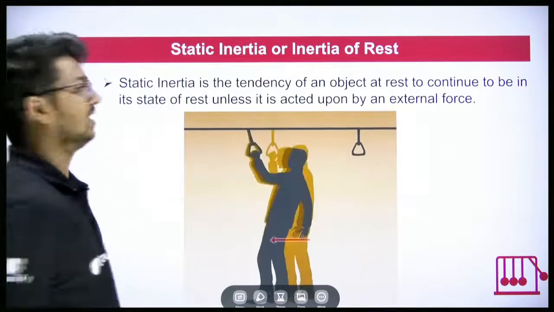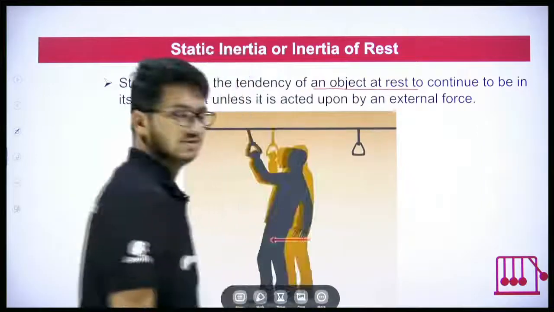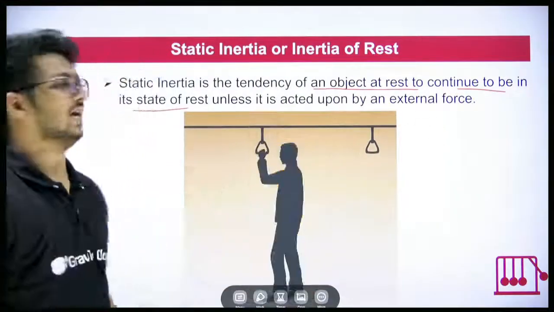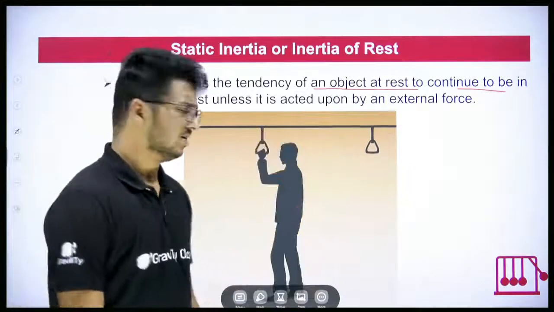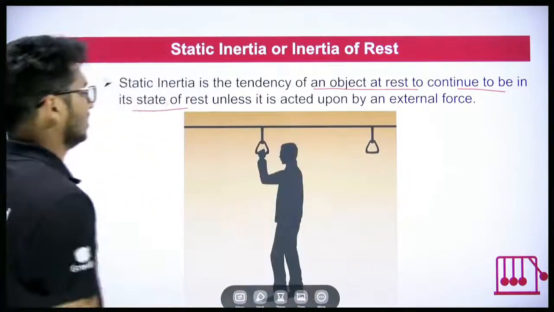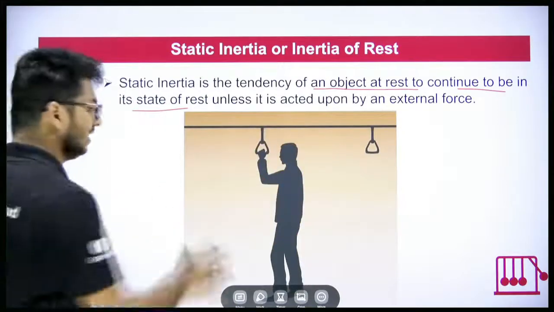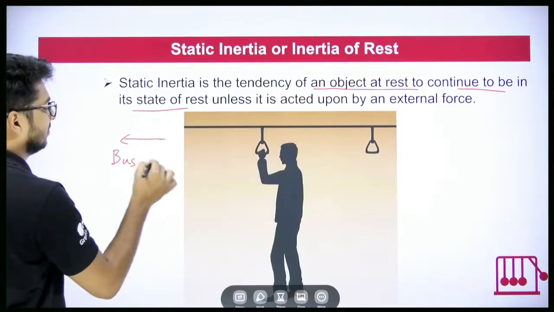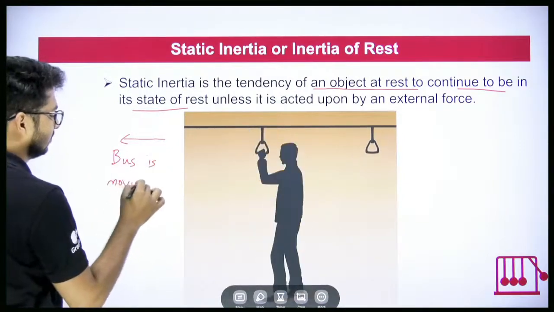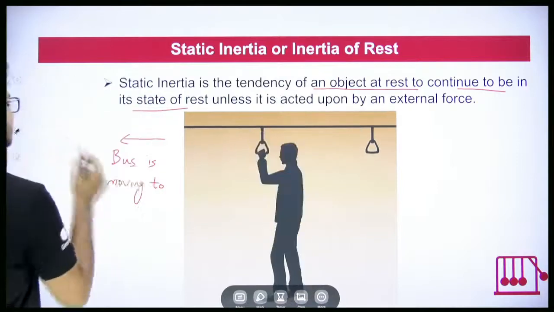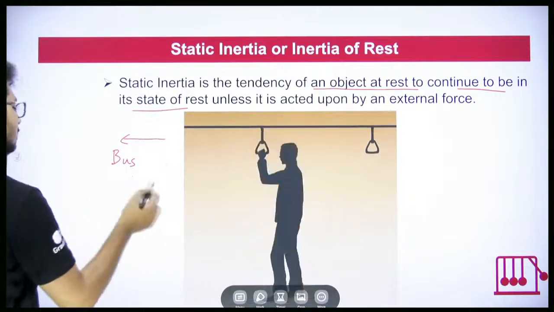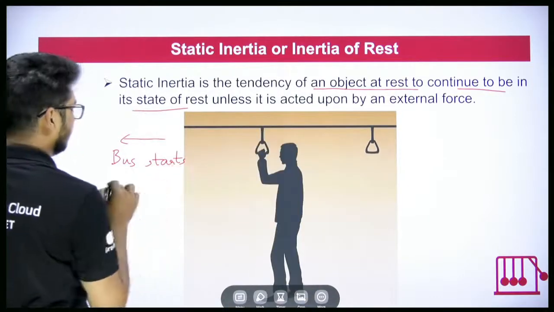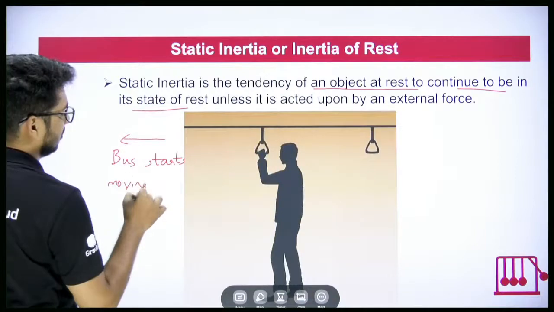So static inertia is the tendency of an object at rest to continue to be in the state of rest unless it is acted upon by an external force. Now what does this tell us? We'll try to understand that using this example. Here, the person is standing in a bus and the bus starts moving towards the left.